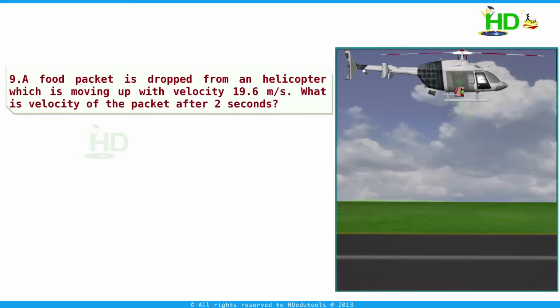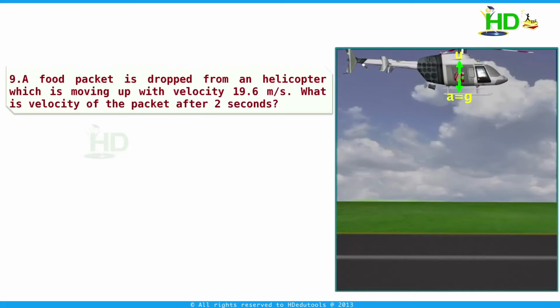When this food packet is released from the helicopter, due to inertia, the initial velocity of the packet is the velocity of the helicopter, which is 19.6 meters per second and which is vertically up. This is the initial velocity. And the acceleration is a equal to g, which is vertically down.